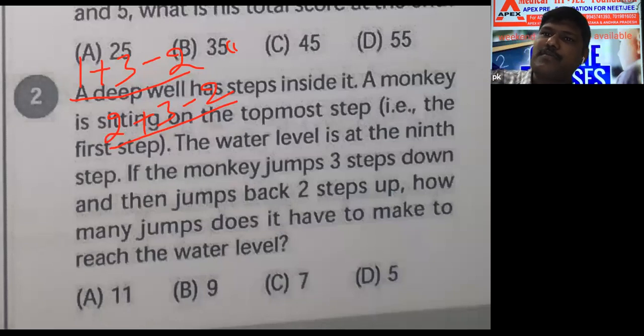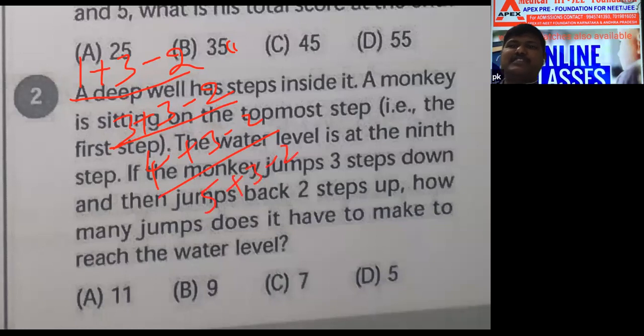I wrote one small mistake here. Why did I write 2? 4 minus 3, 3. 3 plus 3, 6 minus 2, 4. Again plus 3 minus 2. 7 minus 2, 5. Plus 3 minus 2. Every time one step only it is going now.